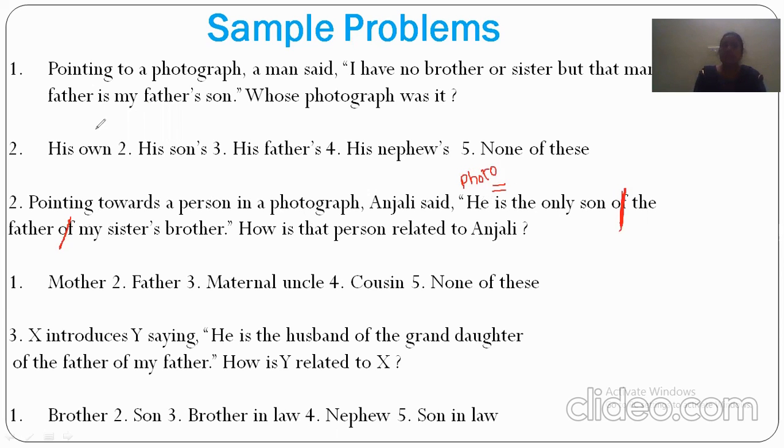We have to come from back side onwards. That I have told you, right? We have to come from the back side. My means who is the speaker here? Anjali. Anjali's sister's brother will become what? Anjali's sister's brother will become brother to the Anjali.